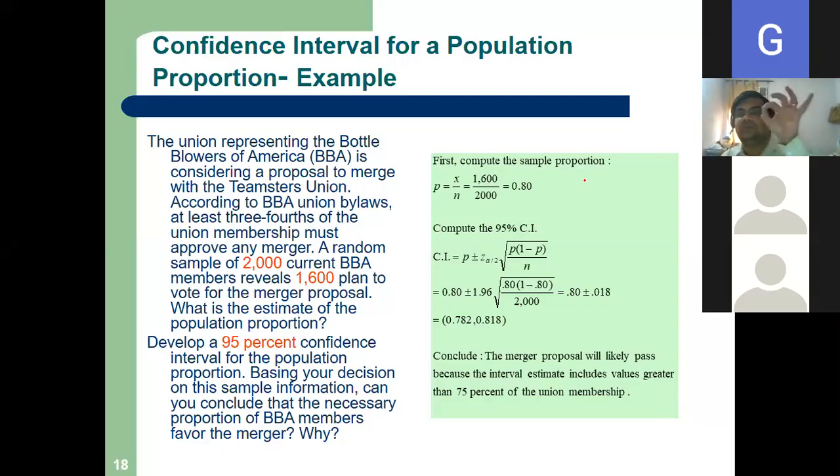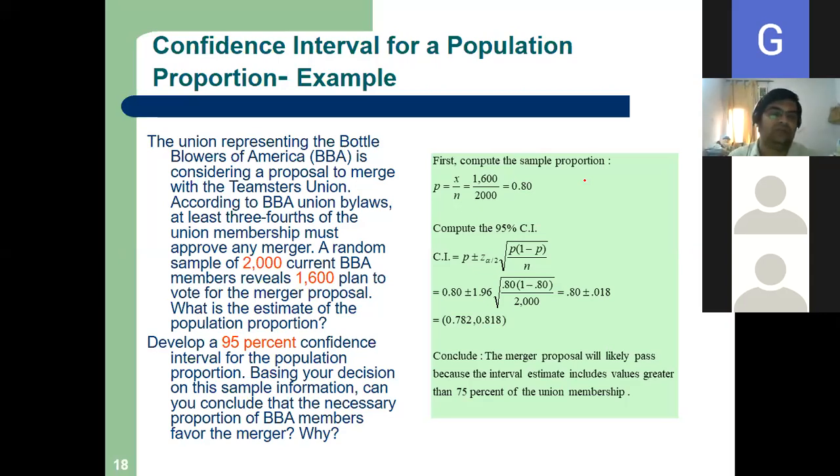Now see, here they are not talking about mean. What we have to do is give an estimate of a population proportion. We have to give a confidence interval for the population proportion. There is no mean here. Can you see any mean in the question paper? No, sir. So your previous formula will not work here.